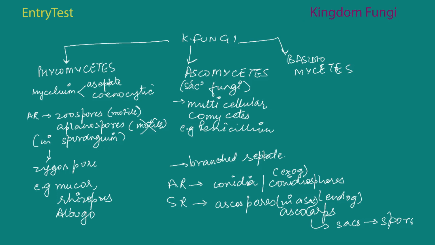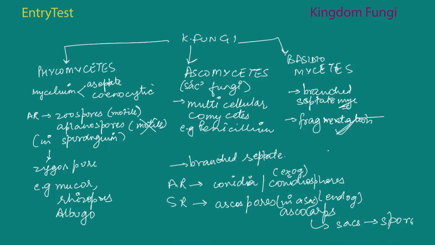What happens in the mycelium is that it's branched and septate. So let me put it down: branched, that means divided, branched and septate mycelium. The other thing is that asexual spores are generally not there. Vegetative reproduction by fragmentation is quite common.